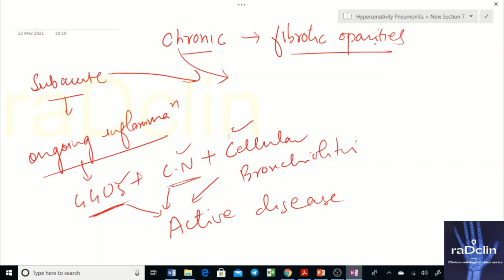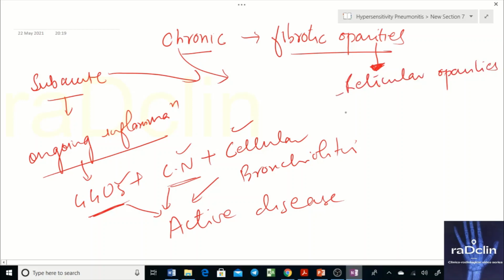And in chronic disease, these fibrotic opacities, just like anywhere, will have the same distribution of mid lung, upper lung, and diffuse. And these fibrotic opacities will have secondary changes. Primarily, what will they look like? Reticular opacities.